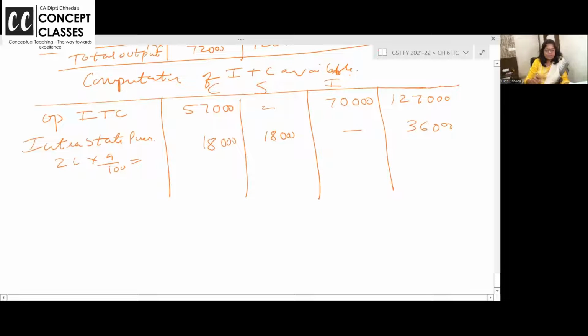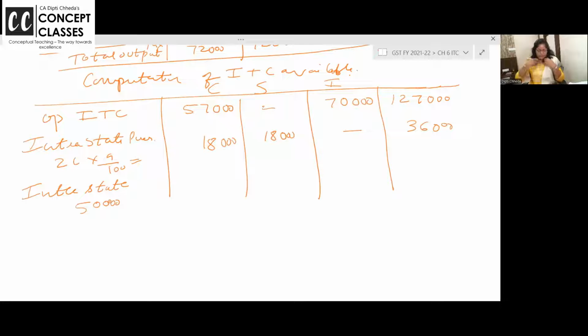Done. चले साथ में इंट्रास्टेट. अब interstate. Interstate purchases, how much it is for all of you? 50,000. So interstate purchases is 50,000 and rate is 18%. You can take credit. 50,000 into 18%, and that comes to 9,000.